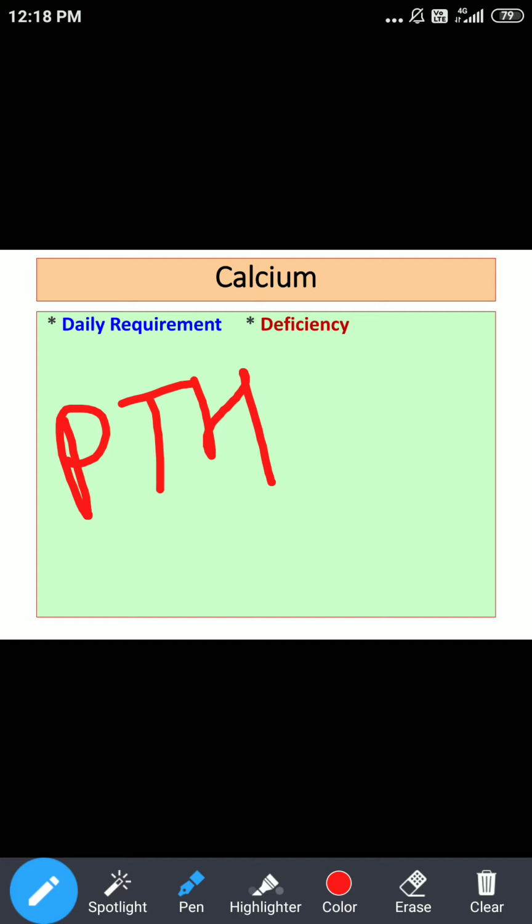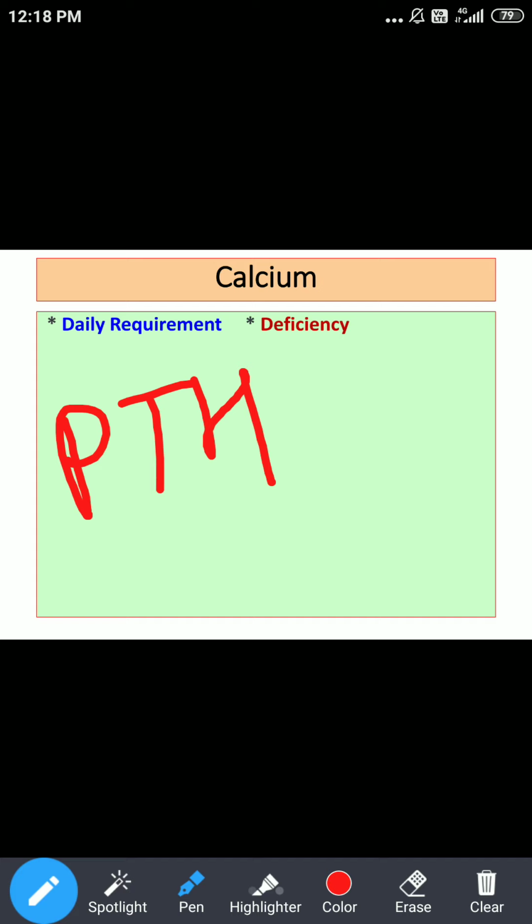Whenever there is hypoparathyroidism, it will get reflected as hypocalcemia. So the calcium level of the blood will be reduced, and this may get manifested as tetany. Already we have talked about tetany.